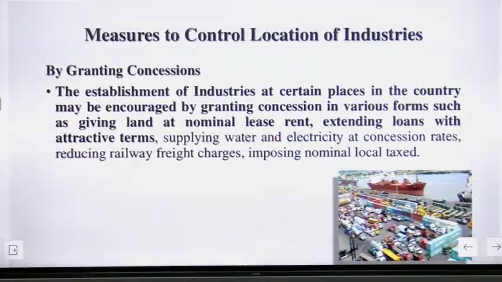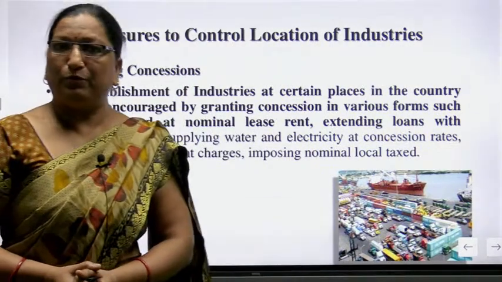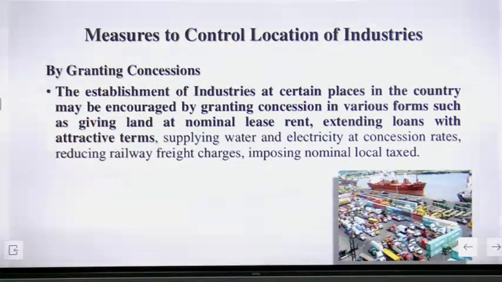workers. Now, by granting concession, the establishment of industries at certain places in the country may be encouraged by granting concession in various forms, such as giving land at nominal lease rent. Land should be easily available, and we need to extend loans with attractive terms. We have to give them these.